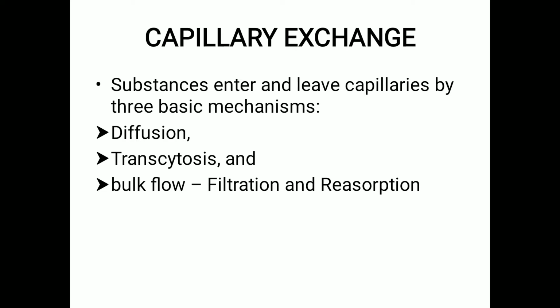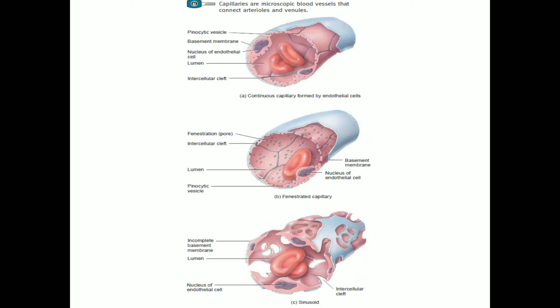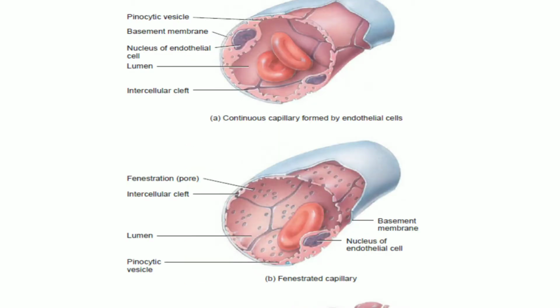Oxygen and nutrients normally are present in higher concentration in the blood. They are the nutrients which should be transported to the cells. They diffuse down the concentration gradient into the interstitial fluid and then into the body cells, whereas carbon dioxide and other wastes are released by the body cells and collected by the interstitial fluid and then transmitted to the capillaries. So they are present in higher concentration in the interstitial fluid, and they diffuse into the blood. The to and fro movement of the substances across the capillary wall takes place by simple diffusion.